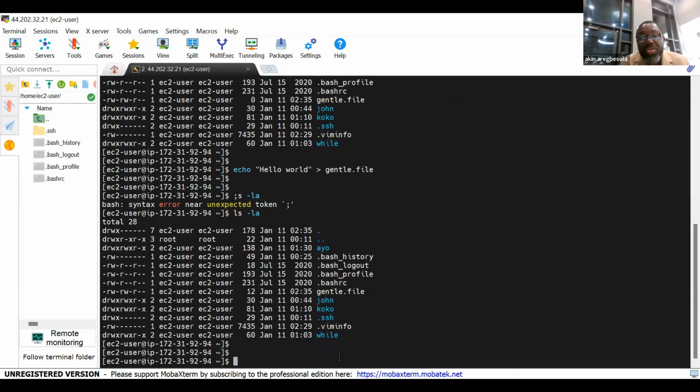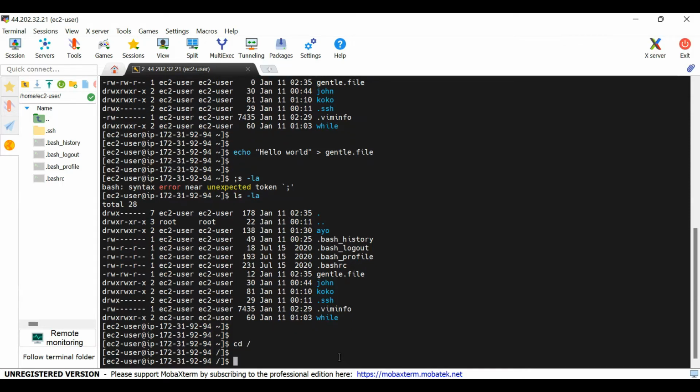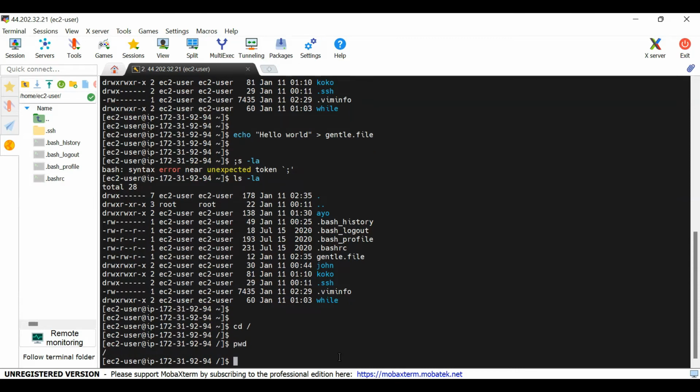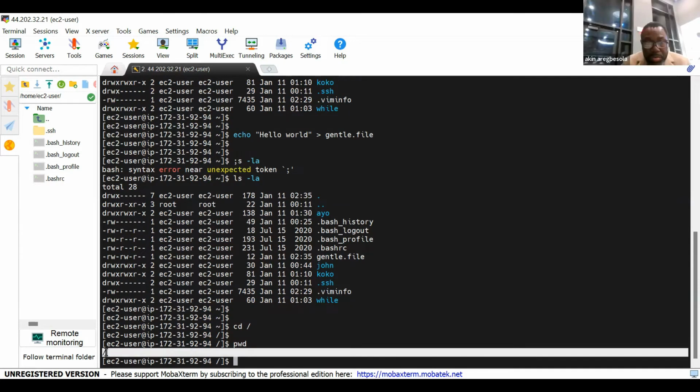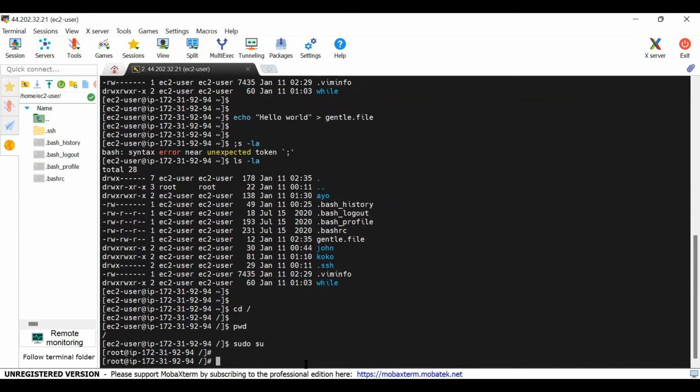Because I created it in the wrong place. Well, you have to go to the root directory to be able to create it, cd. Yeah, but I'm there now. You're not actually in the root directory. I'm there now, I'm in the root directory. Well, you have to be a root user to be able to create that. So what do I do now? So you sudo su and pwd. You are in the root directory.